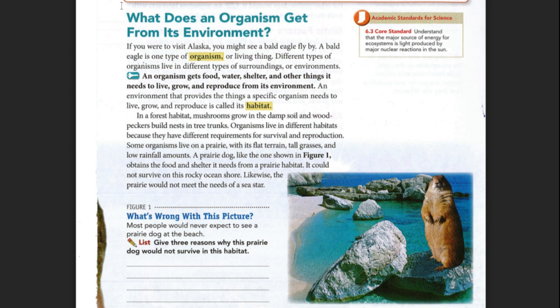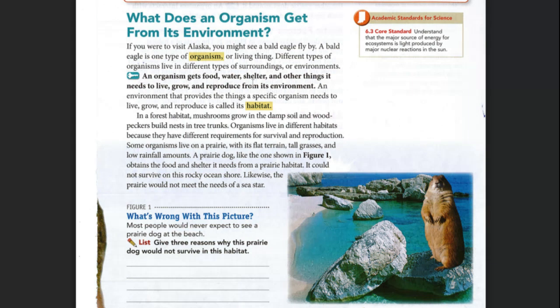What does an organism get from its habitat? If you were to visit Alaska, you might see a bald eagle fly by. A bald eagle is one type of organism or living thing. Different types of organisms live in different types of surroundings or environments.